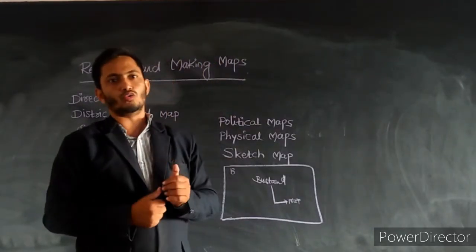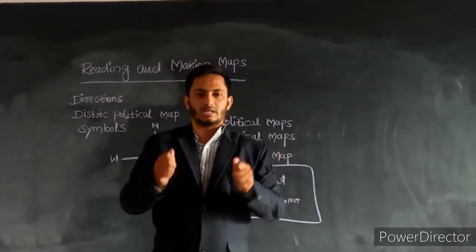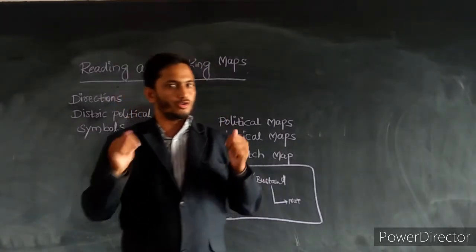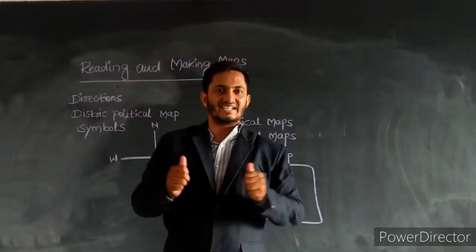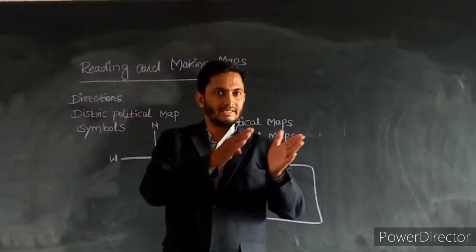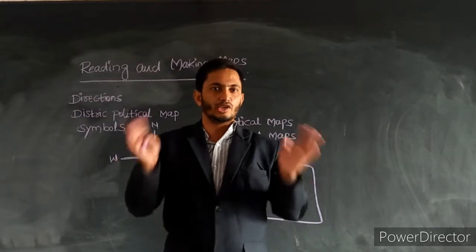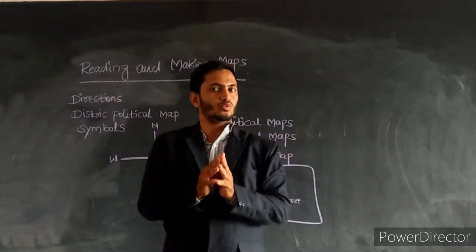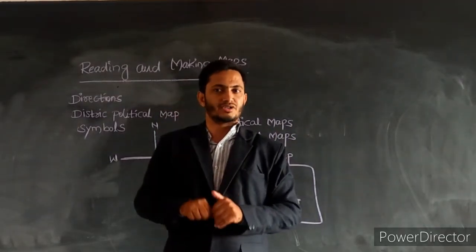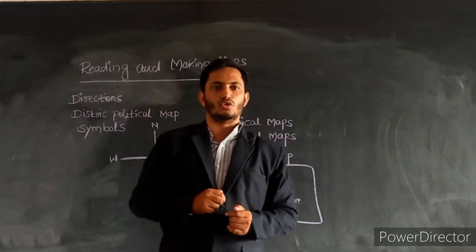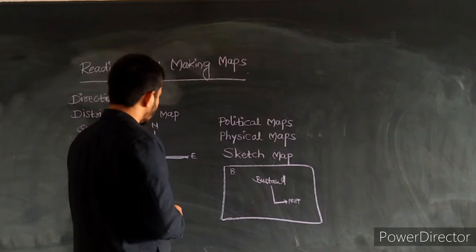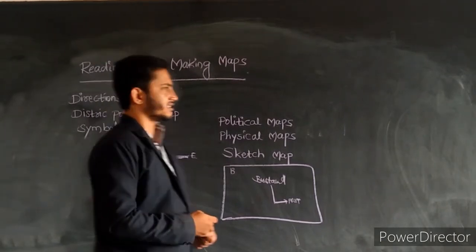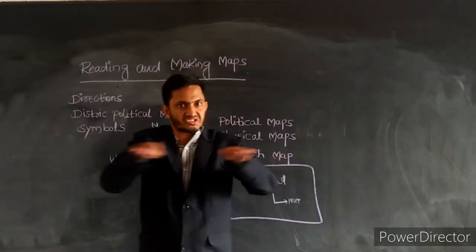Practically, you take an atlas, or download or take India's political or physical map, any kind of map, and point out in which direction each state is located.